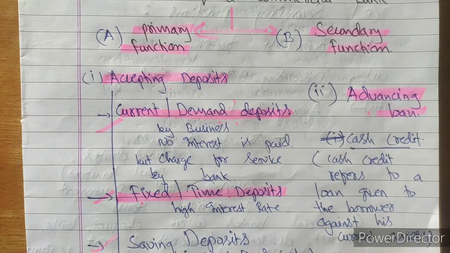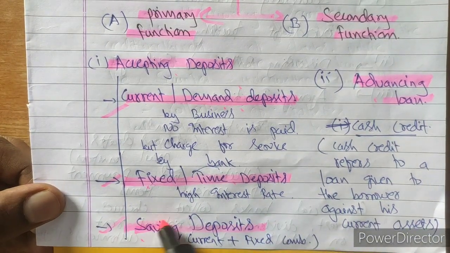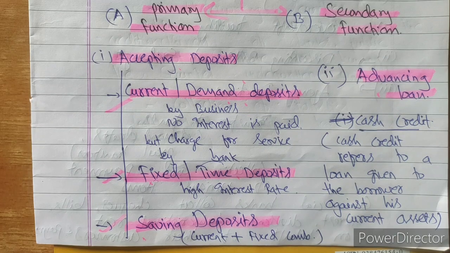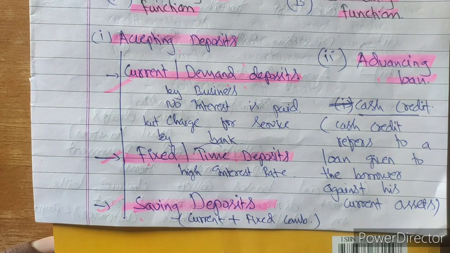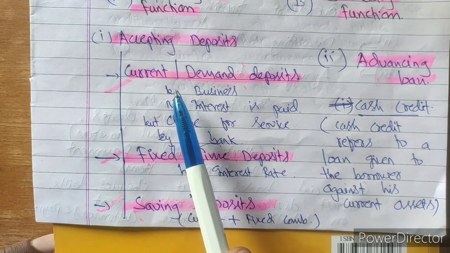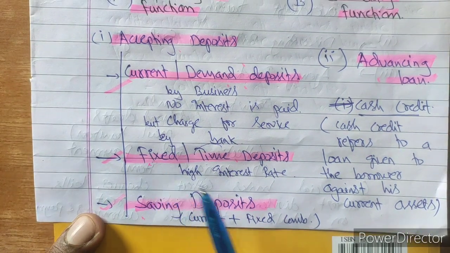The next kind of deposit that a commercial bank accepts is the saving deposit. This is the most common deposit that you must all be aware of. Saving deposit is a combination of the previous two, the current deposit and the fixed deposit. Like current deposits, here there are facilities of withdrawal. Like fixed deposit, there is a rate of interest which is also given.